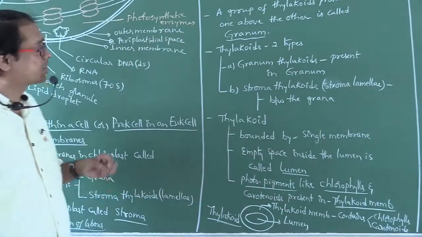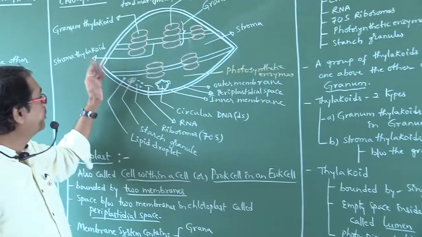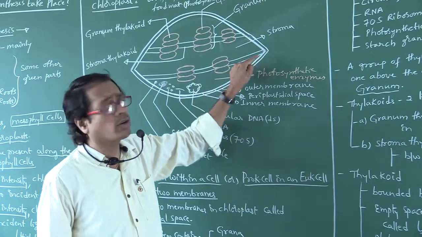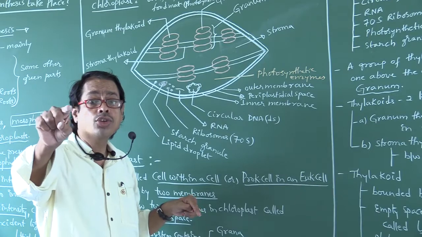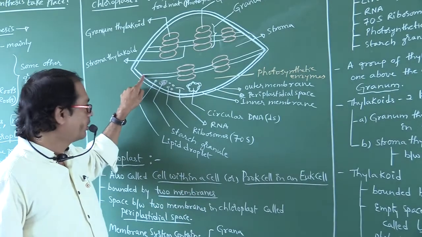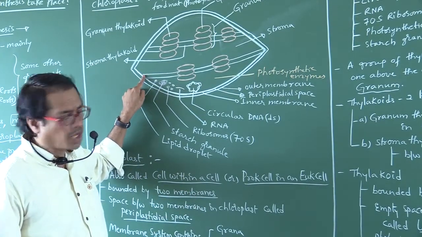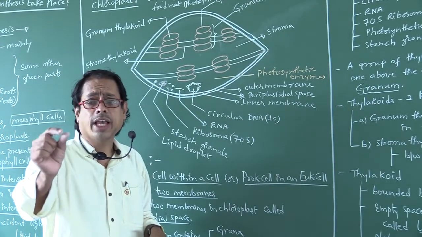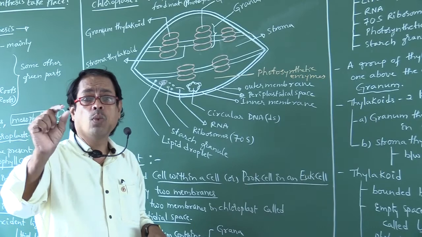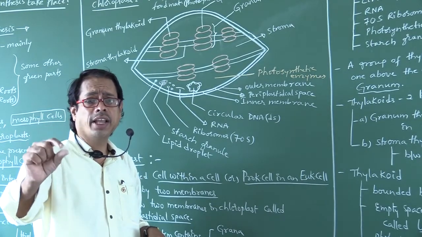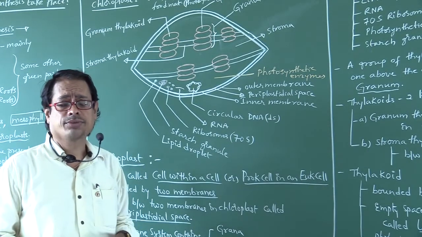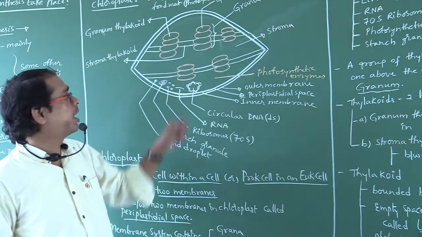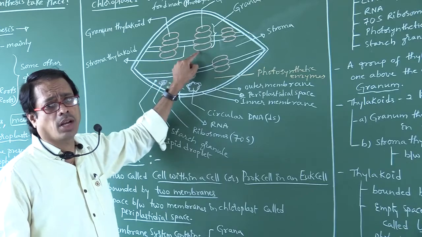In other words, the thylakoid which starts from one end of the chloroplast and extends to the other end of the chloroplast is also called stroma thylakoid. That is what is called stroma thylakoid, and it is also present in between the two grana.